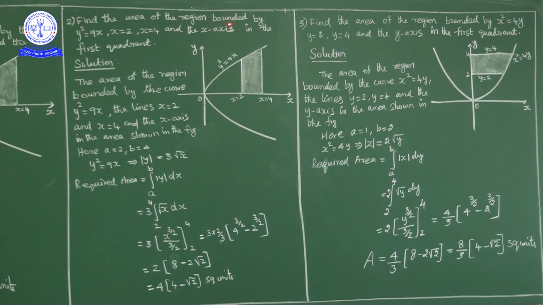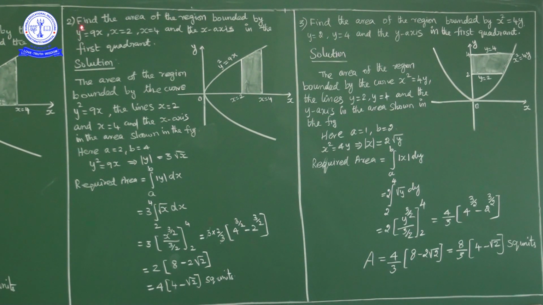Find the area of the region bounded by y square is equal to 9x, x equal to 2 and x equal to 4, x axis in first quadrant. Now what is the given curve here? First of all, given curve is parabola y square is equal to 9x.